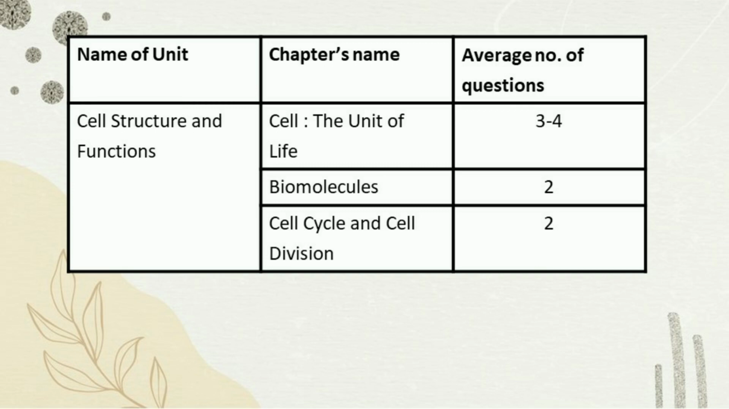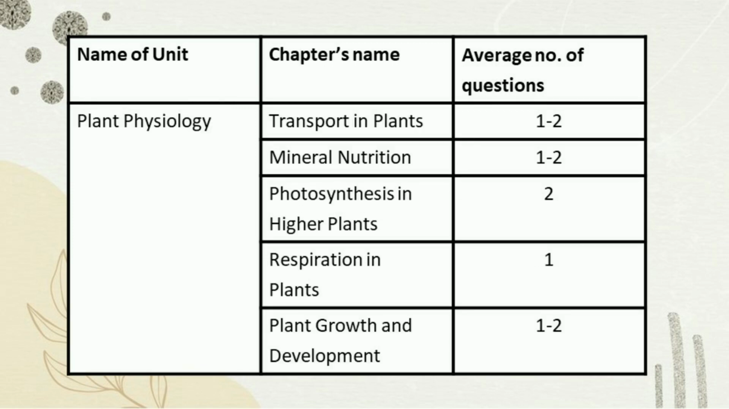So coming to the next unit, plant physiology. Here the first chapter is transport in plants. We get 1 to 2 questions, and the important topics are stomata, transpiration and guttation, and phloem translocation. Next chapter is mineral nutrition, and we get 1 to 2 questions again, and the important topics are nitrogen fixation. It's a must know topic, guys, and mineral function.